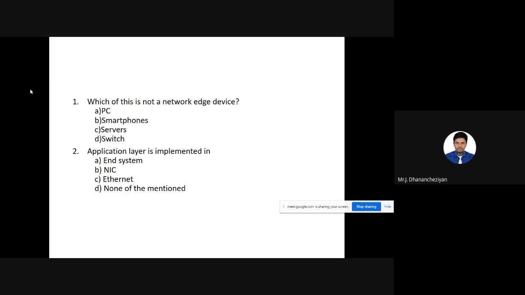Definitely NIC is not going to be the option, and C is Ethernet. This is also not going to be an option. So end system. Actually, the application layer is implemented in the OS, operating system. In some cases, a virtual operating system, or in rare cases, it is implemented on a browser.